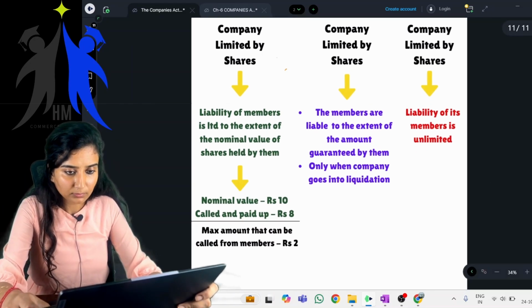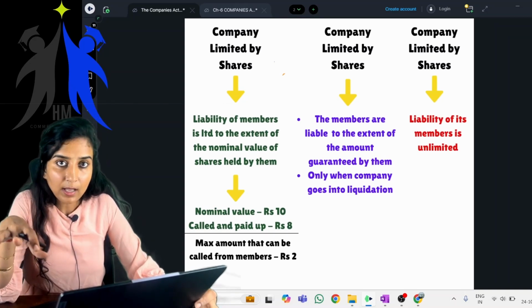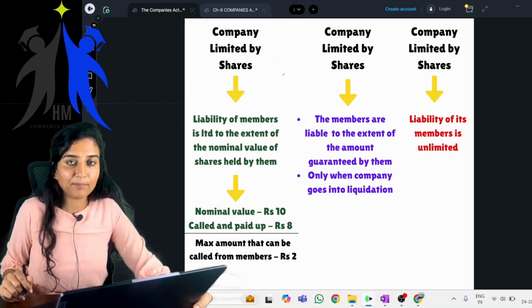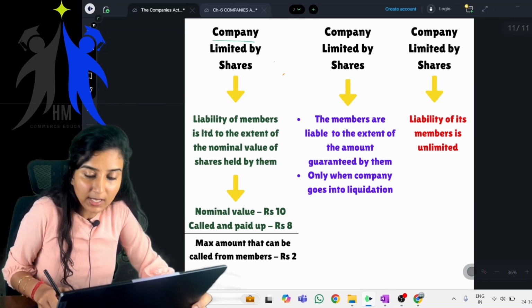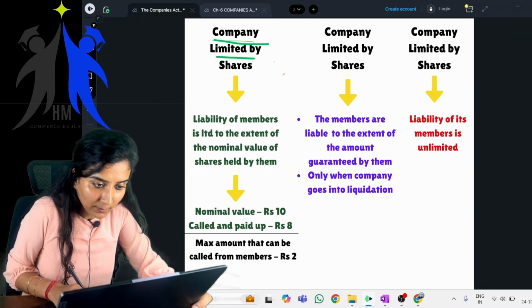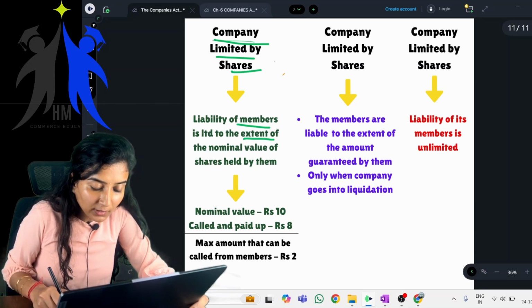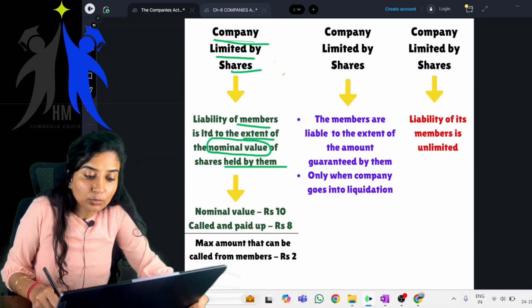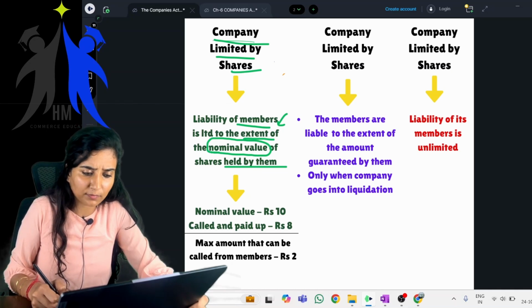Okay. Now what is the maximum amount that the company can ask from its members? That depends on the type of the company. If the company is limited by shares, the liability of members is limited to the extent of the nominal value of shares held by them. What do you mean by the nominal value? The face value of the shares held by them.